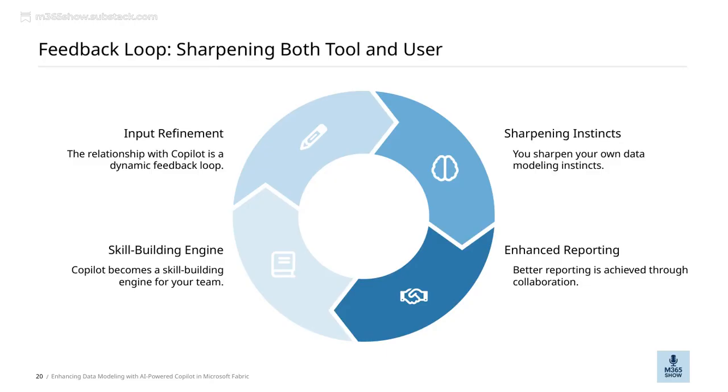At the same time, this process benefits from collaboration. By working together, we achieve better reporting outcomes. The combined effort results in more insightful, reliable reports that support smarter decision-making. So overall, this feedback loop isn't just about improving tools. It's about elevating both the user and the technology, creating a continuous cycle of growth and enhanced performance.